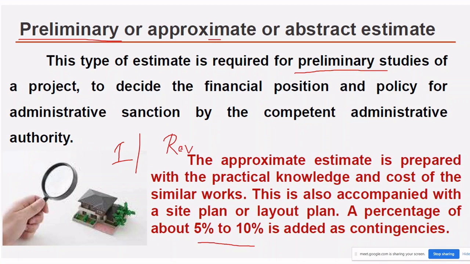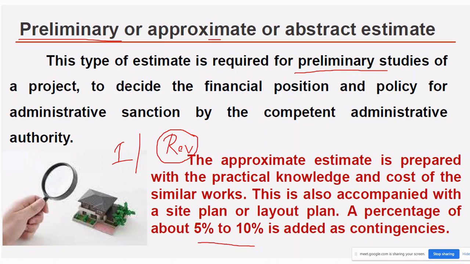The probable income may be worked out, and from the preliminary estimate the approximate cost is known, and then it will be seen whether the investment on the project is justified or not. They will calculate how much revenue we are getting, and the officers will think and proceed with the preliminary or approximate estimate.